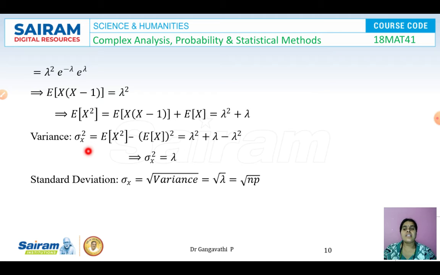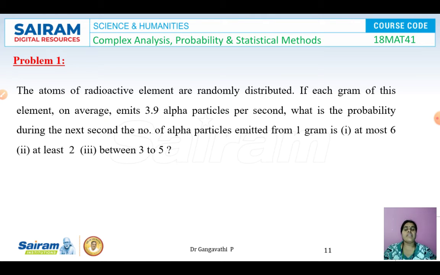And variance, the definition of variance, is sigma x square, which is E of x square minus E of x whole square. E of x square is lambda square plus lambda, and E of x whole square is lambda square. So plus lambda square and minus lambda square get cancelled. Sigma x square is equal to lambda. That is the variance, and standard deviation sigma x is the square root of variance, square root of lambda. So this is how we will get the mean, variance and standard deviation for a Poisson distribution. Let us understand Poisson distribution better with an example.